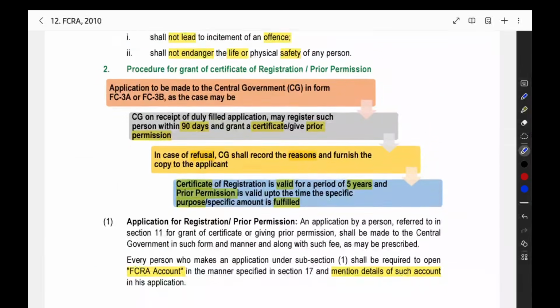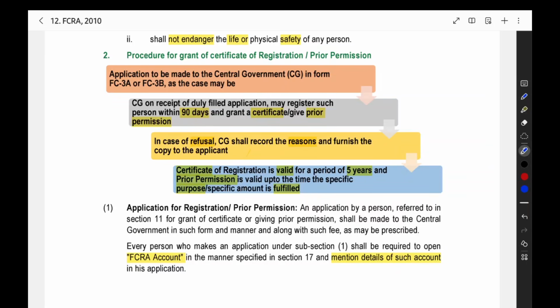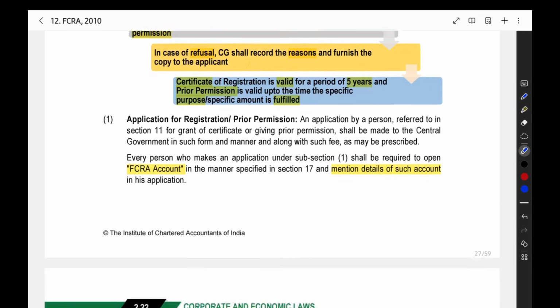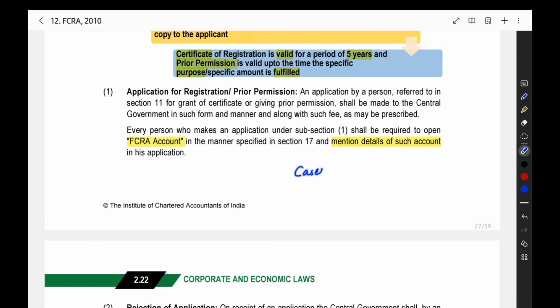So here they have given that when they are not giving, they have to provide you the reason why they are not giving you the registration. They have to provide the reason in writing, record it and provide the copy. It should be in writing. But there are some cases. In some cases, there is no obligation under the RTI Act, the Right to Information Act. Based on that, you can apply and get any information from the government or records. So that information you can get from the RTI.